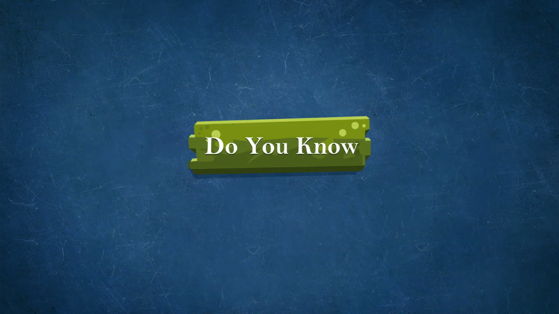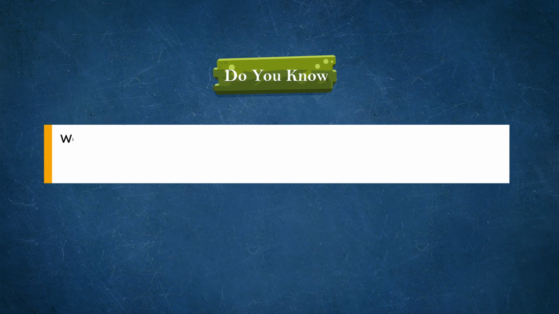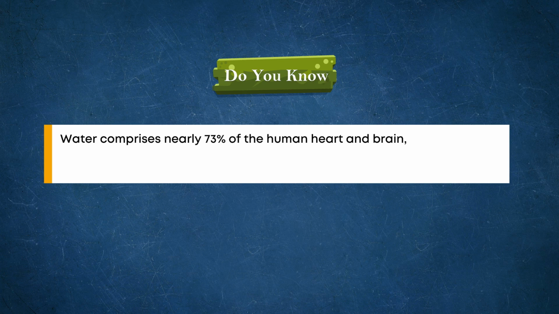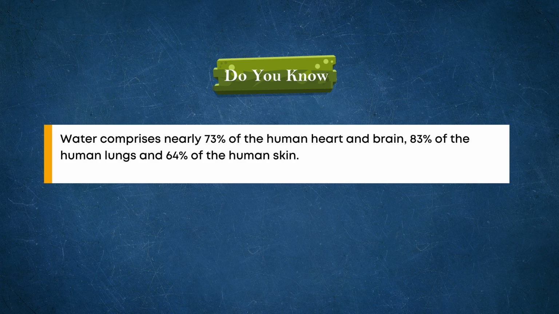Do you know? Water comprises nearly 73% of the human heart and brain, 83% of the human lungs, and 64% of the human skin. Even bones have about 31% water in them.